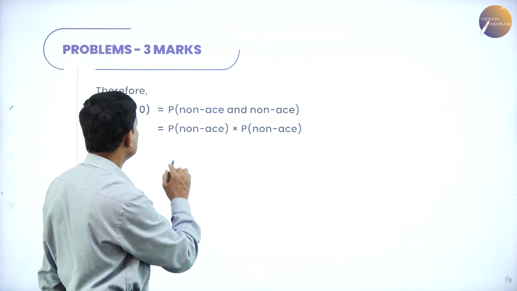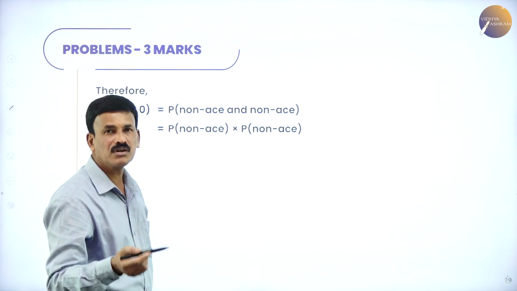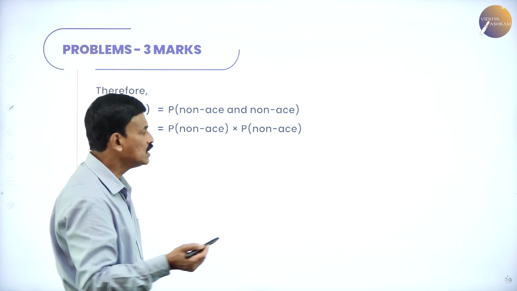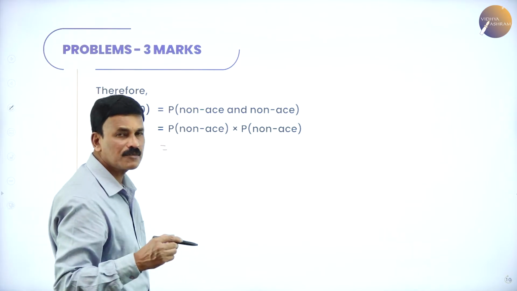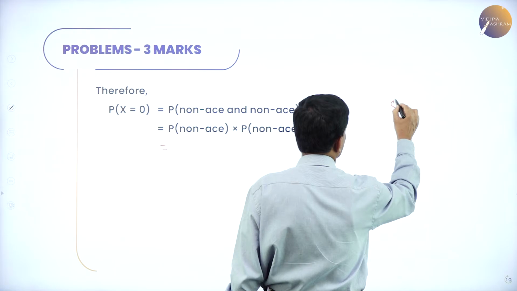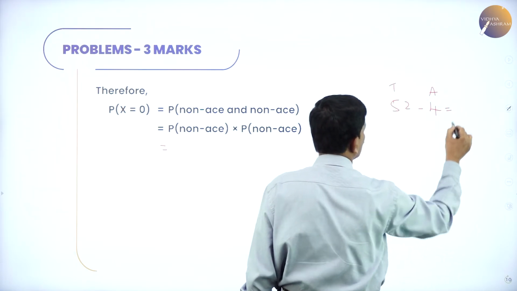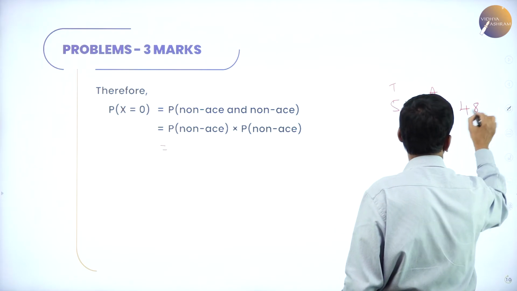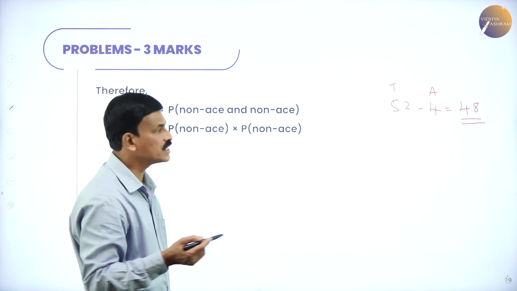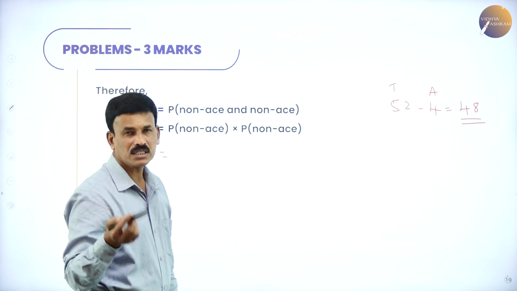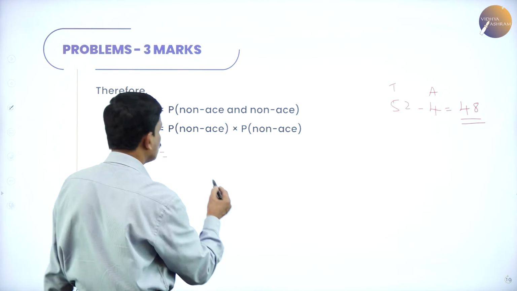X equal to 0 means the first card is a non-ace and the second card is also a non-ace. So that is the probability of non-ace into non-ace. Since in a deck of 52 cards there are 4 aces, 52 minus 4 is equal to 48 non-ace cards.